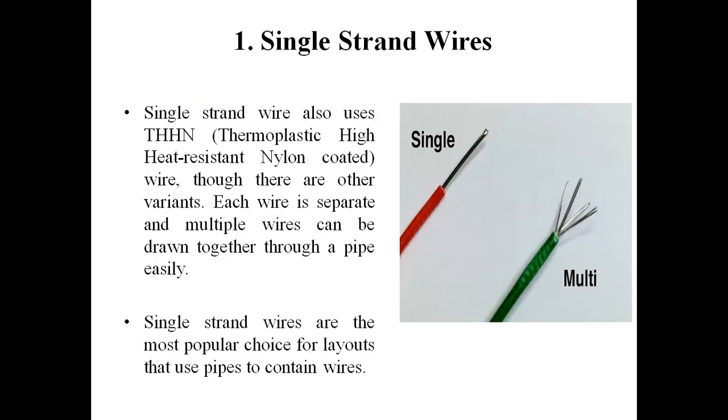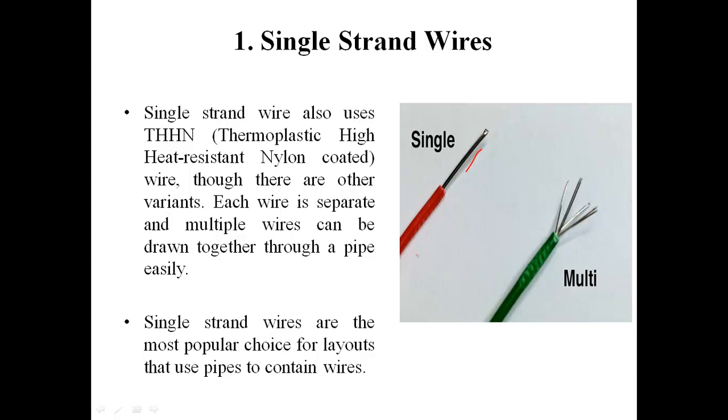Here in this picture we can see that only one strand or one conductor is there, and there is a jacket over it. This jacket is of thermoplastic high resistance nylon. So if there is only one strand or conductor wrapped with a nylon coating, this type of wire can be termed a single strand wire.